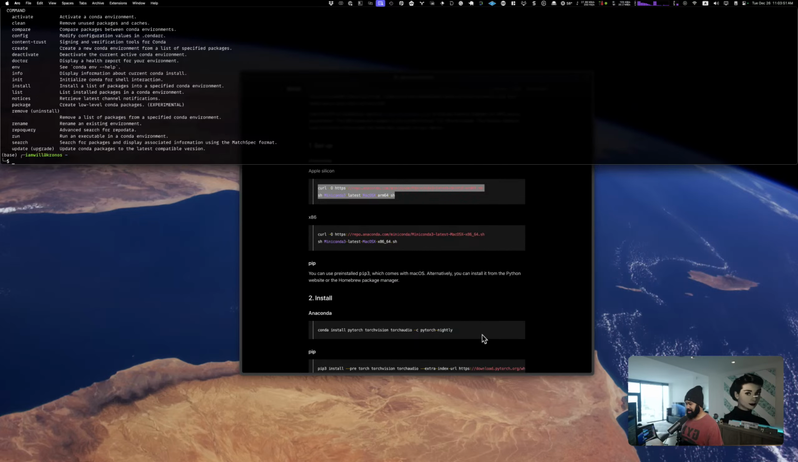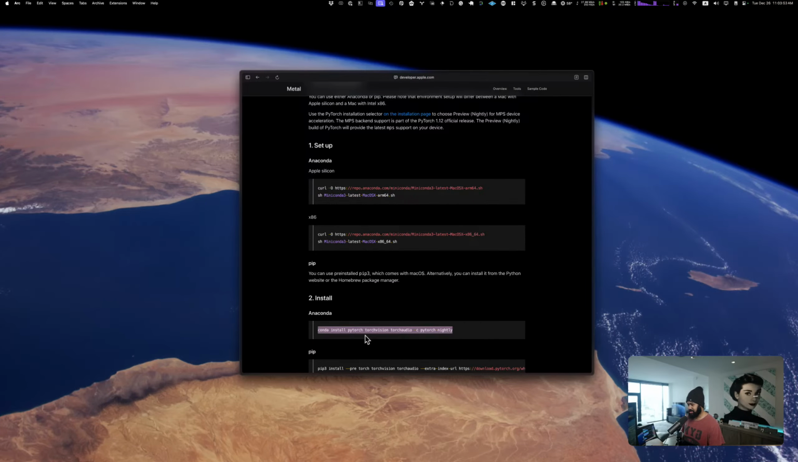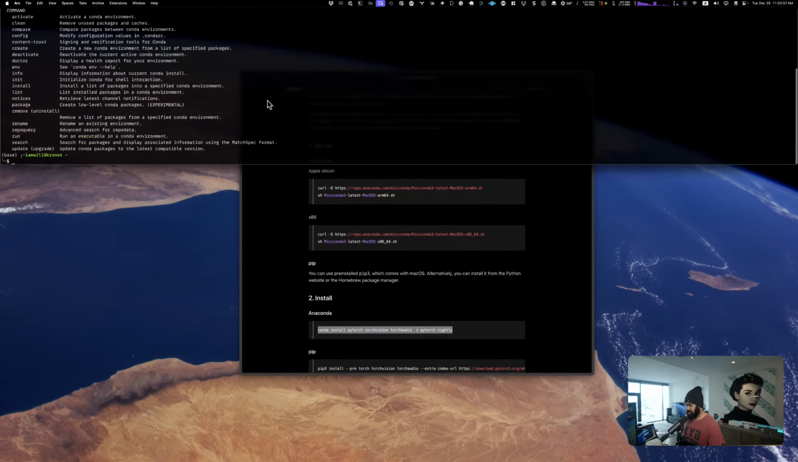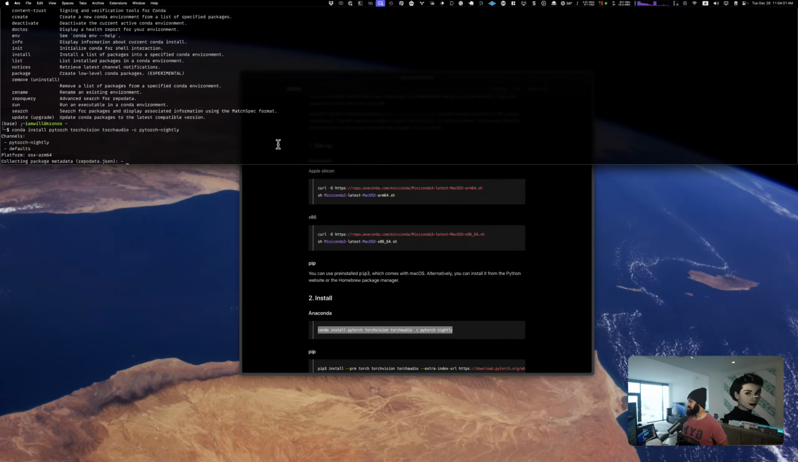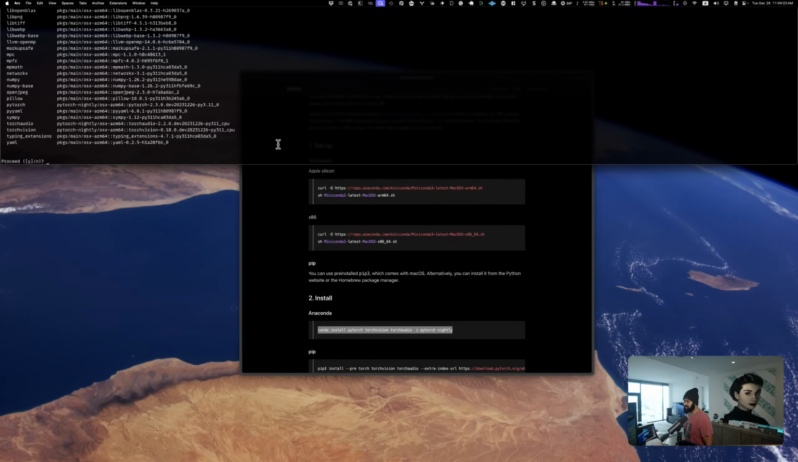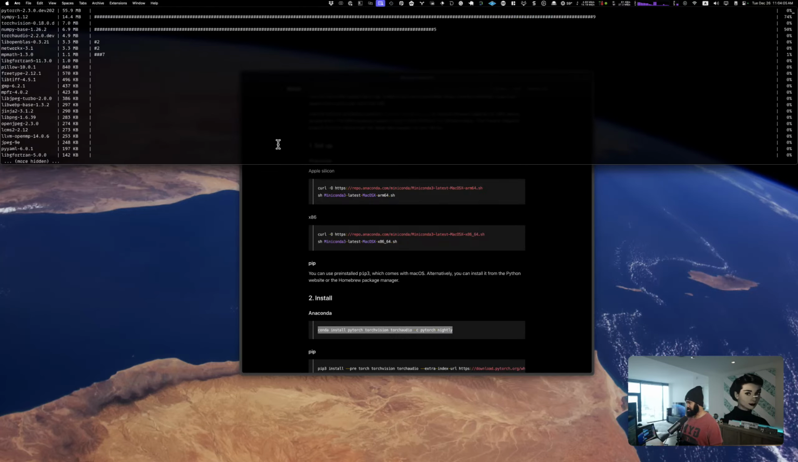All right, so I gotta install some packages. So PyTorch, TorchVision, and Torch Audio. We're getting the nightly versions of these.